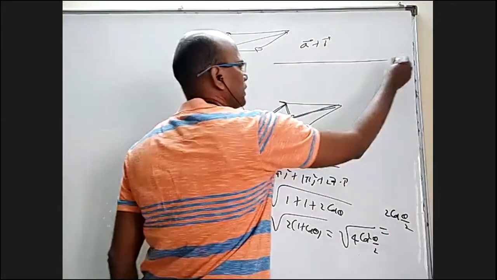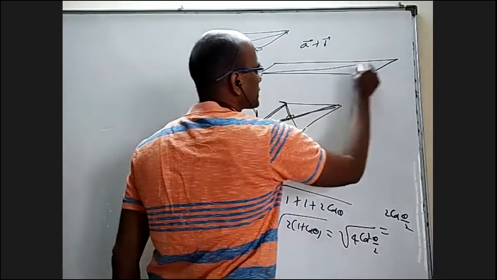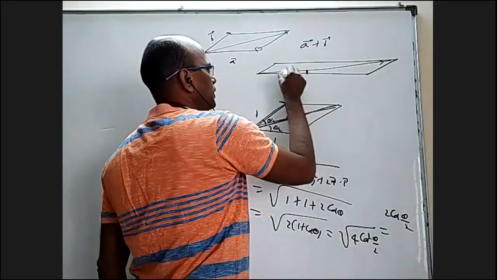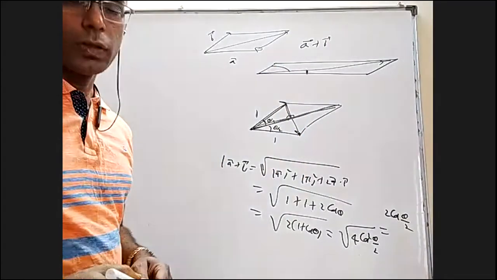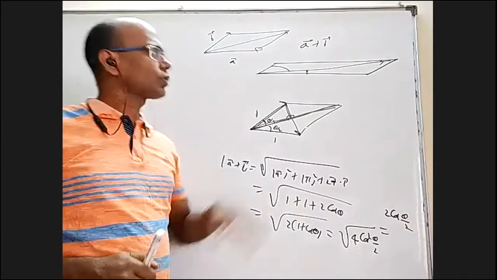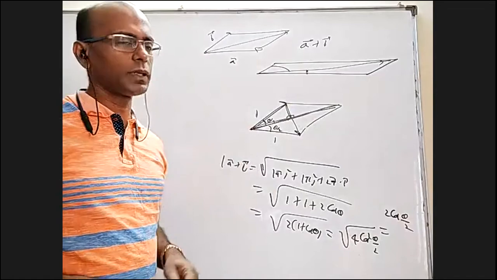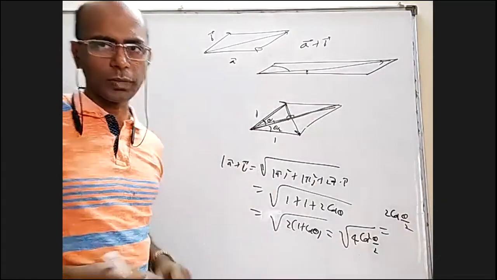If I take a very slanted, lean parallelogram like this, you can easily see this angle is very small, this angle is very high. So don't think in a parallelogram the diagonal makes equal angles. So A bar plus B bar is not necessarily the angular bisector of A bar and B bar.